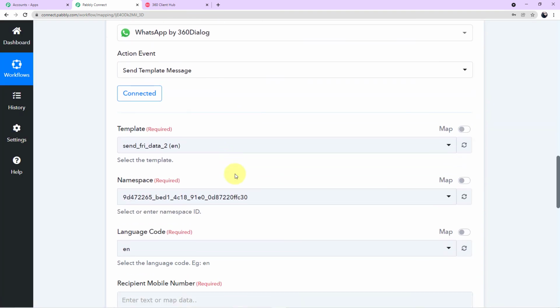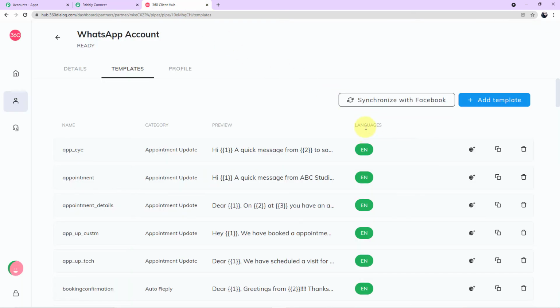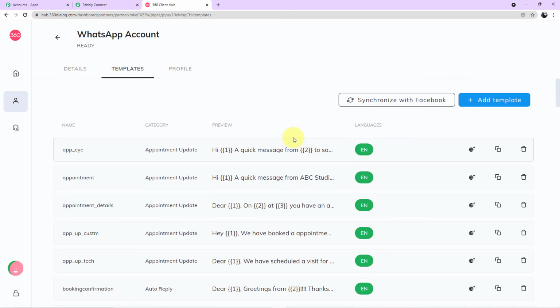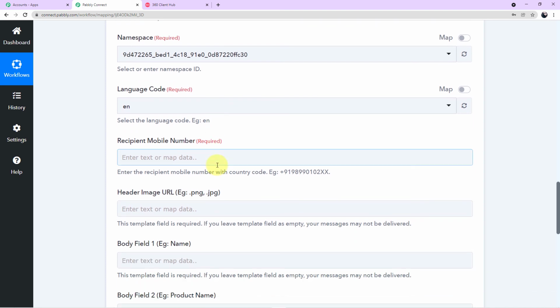Okay, now guys, you need not do anything with these 2 fields, the namespace and the language code. The namespace and the language code will be automatically filled up. Here in the language code, it is written EN. Guys, EN is the code for English. If I take you back to my account, here under the language section, you can see it is written EN, EN, EN. So EN stands for English. This shows that all of our templates are in the English language, so these fields will be automatically filled up. Now come to your next field, which is recipient mobile number.